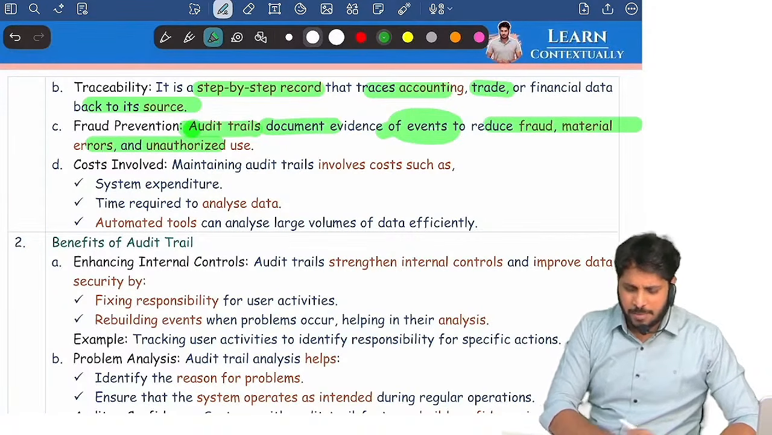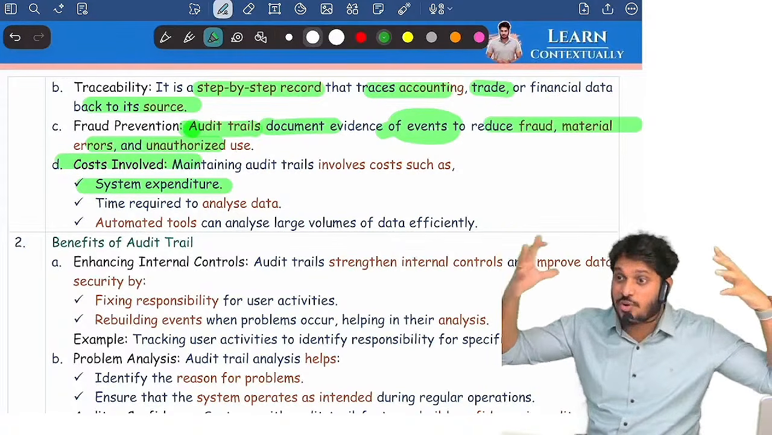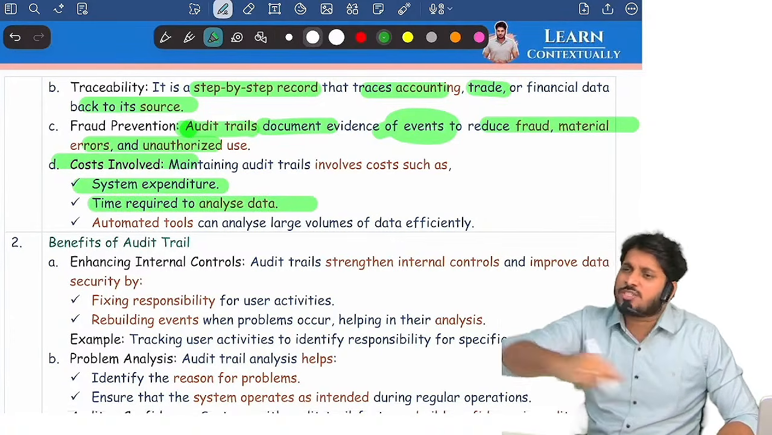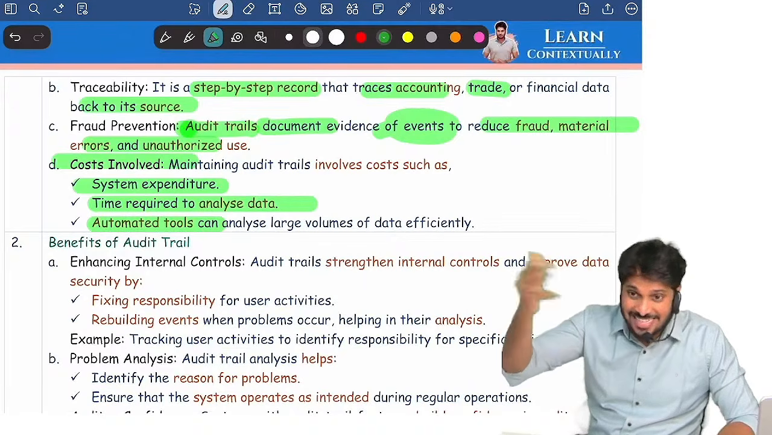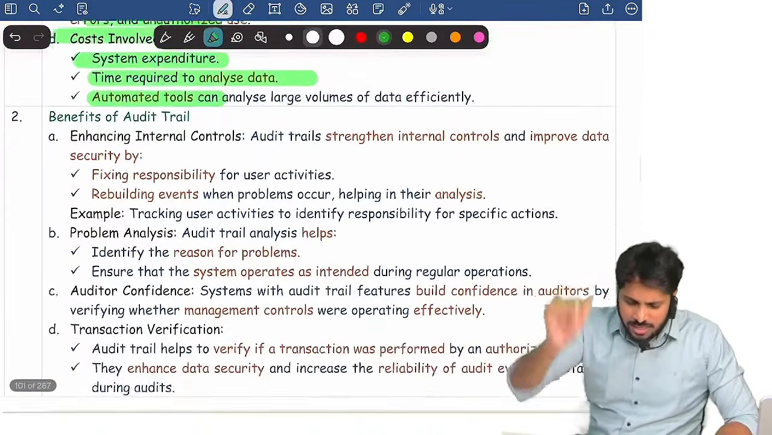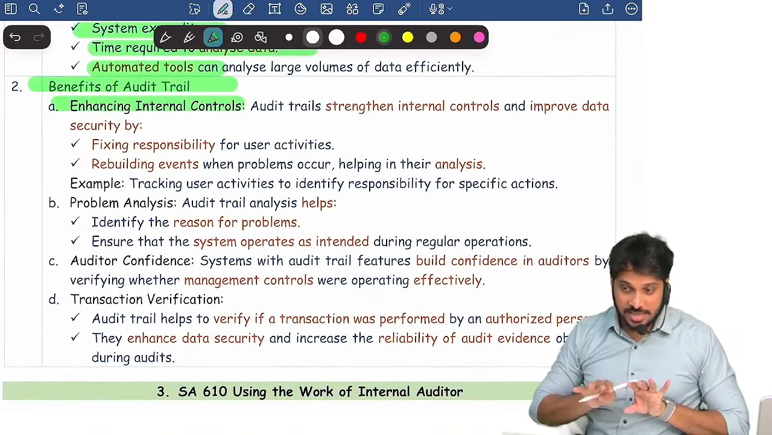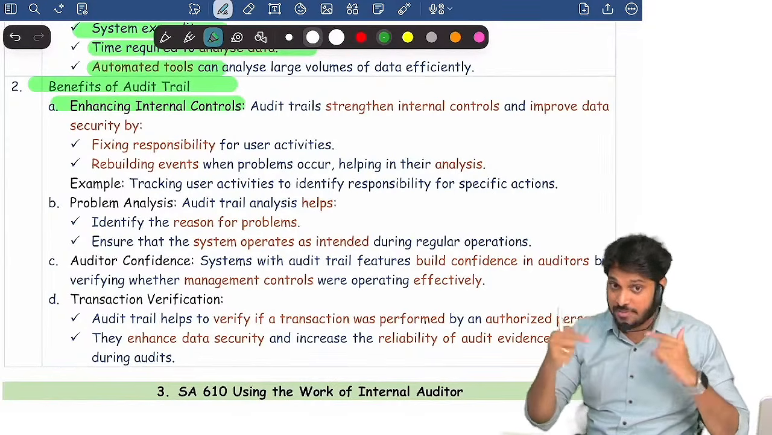But remember, maintaining audit trail is costly because a lot of data accumulates in the system. Storage expenditure is very high. Yes or no? Time required. It takes lots of time to analyze data. But nothing to worry. There are some automated tools which will analyze this audit trail data. What are the benefits of audit trail? It will enhance internal controls. Now the accountant knows that everything he does in the system is recorded carefully. So it is a control, it's a preventive mechanism.